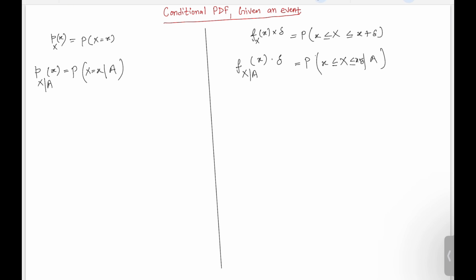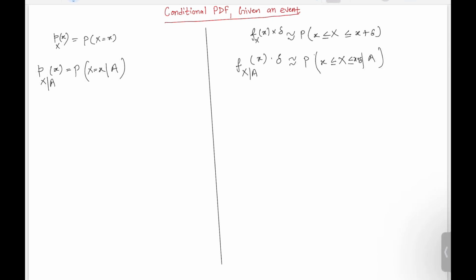So in this lecture we are going to talk about the conditional PDF, the conditional probability density function. We will be deriving the formula for this conditional PDF, right?